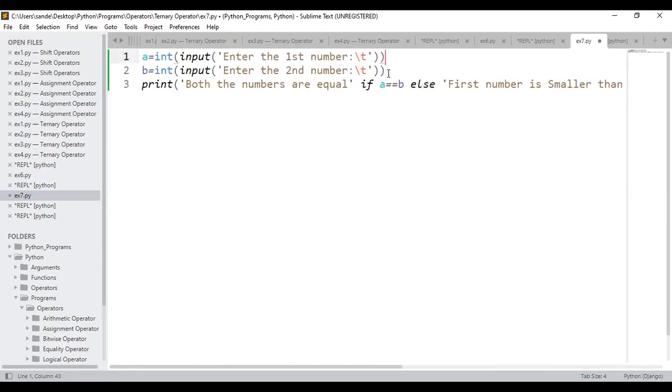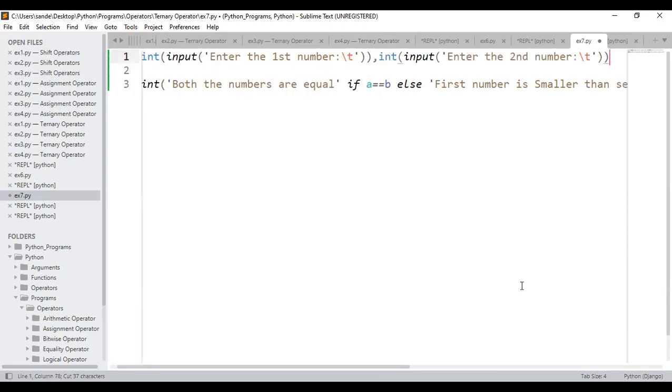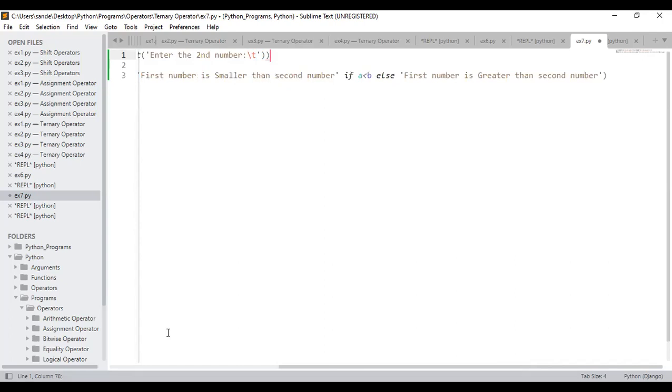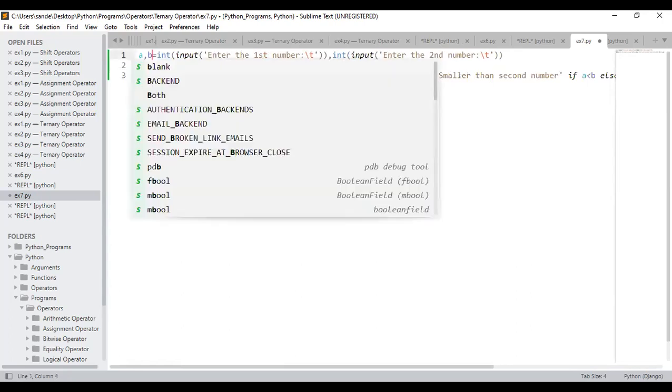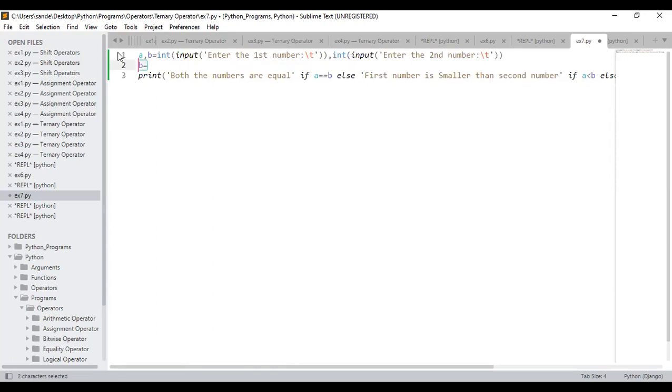I'll just cut it and paste it here. Reduce the font size. I'll just come back here. Please do observe. Let me just consider A, comma B. Next, let me just remove this.